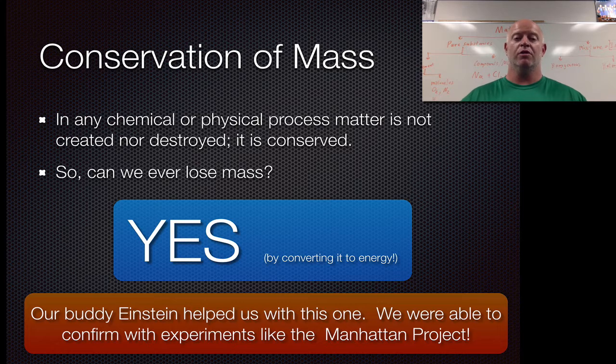Now, in the world of chemistry, we have a physical process, we have a chemical process, and there's actually a third one that we haven't talked about yet, which is called a nuclear process. Nuclear chemistry is its own little division, its own little world where all the rules that we talk about in our normal physical world kind of fall apart. So this law of conservation of mass is an accepted law in our universe. But there is a scenario in which this law does not hold true.